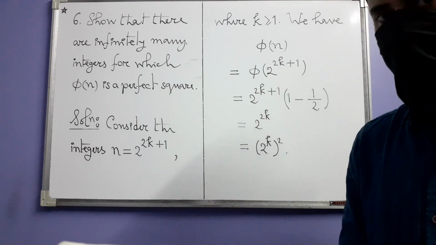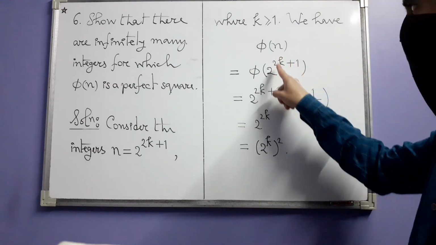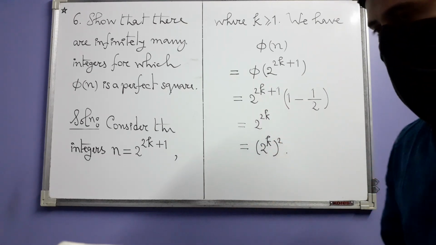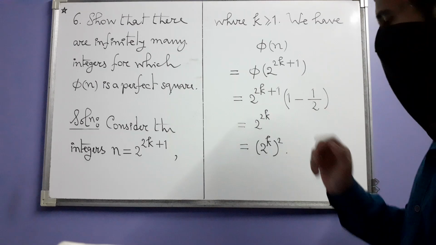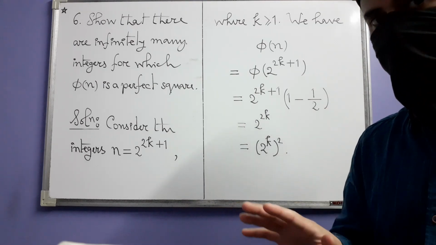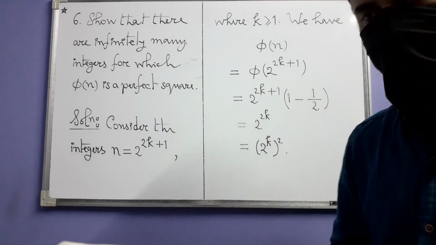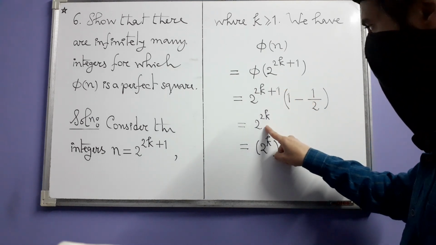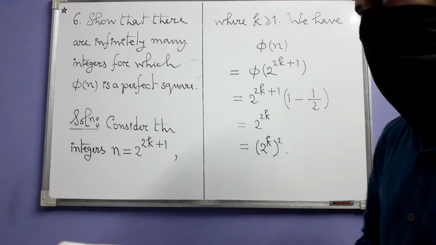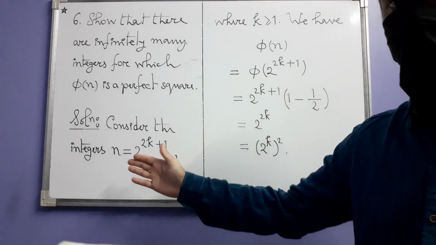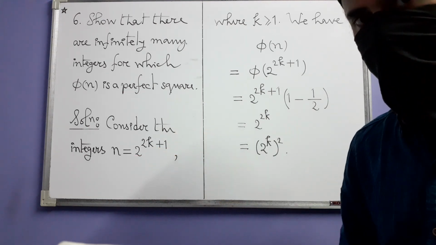So that's how you are getting infinitely many integers. And for any such n, if you calculate phi of n, then as you already know that if the number is a power of 2, then you have to divide the number by 2, that will be its phi value. So ultimately you are getting this 2 to the power 2k, which is a perfect square. So that's how you have infinitely many integers whose phi values are all perfect squares.